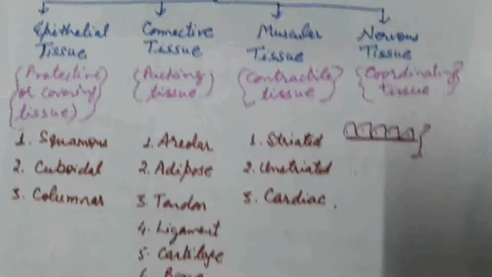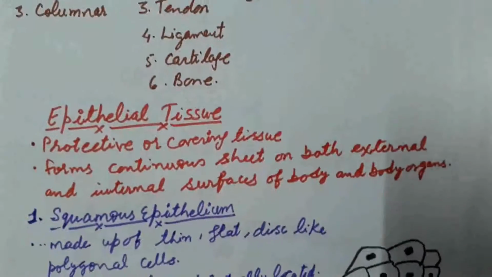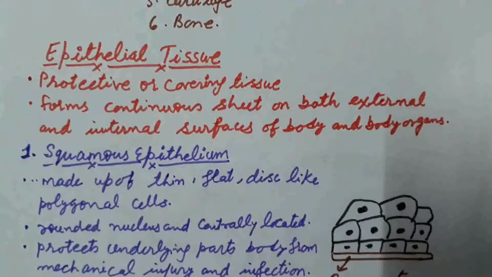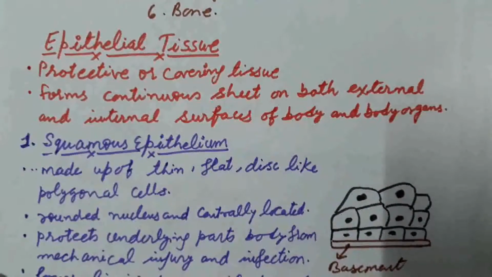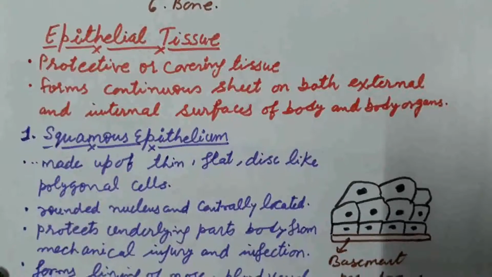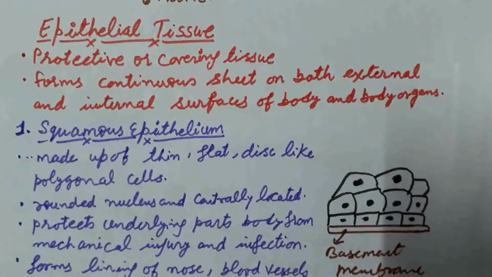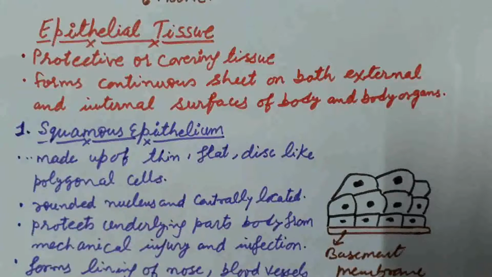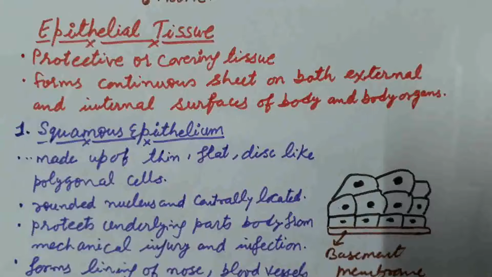First type of epithelial tissue is the squamous epithelium. Squamous epithelium is made up of thin, flat, disc-like polygonal cells. It consists of a rounded nucleus, and the nucleus is centrally placed in the cell.